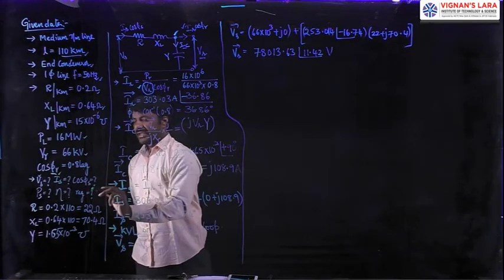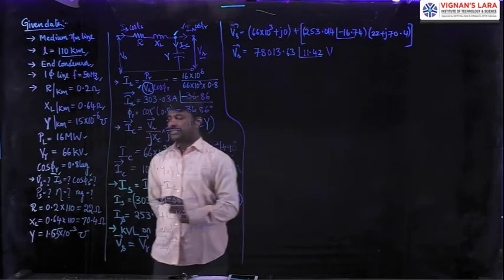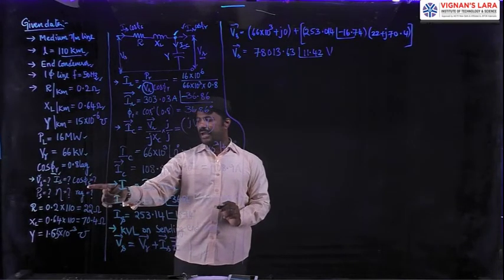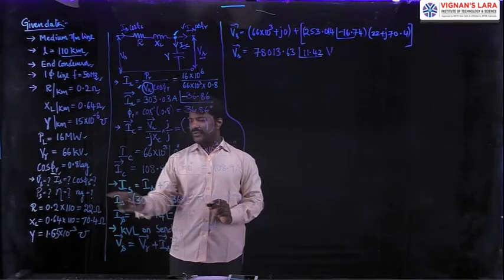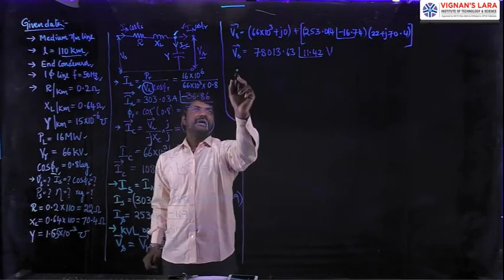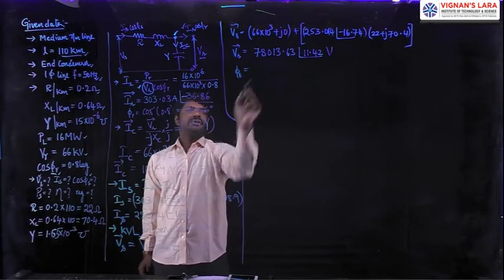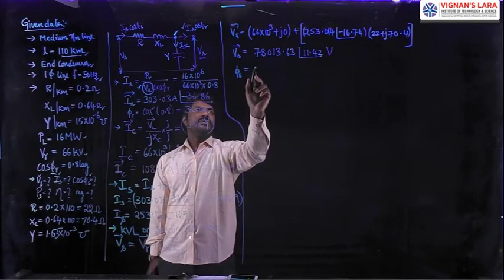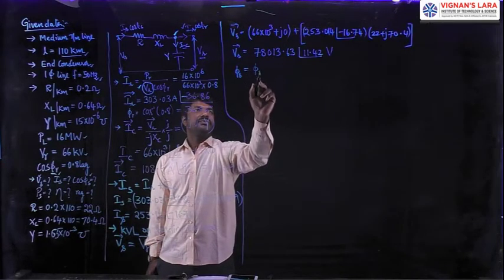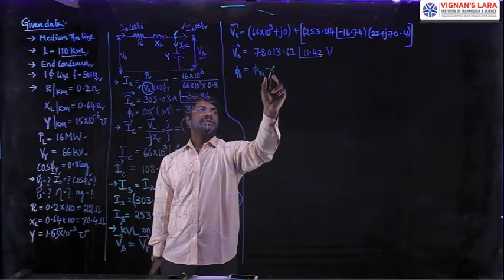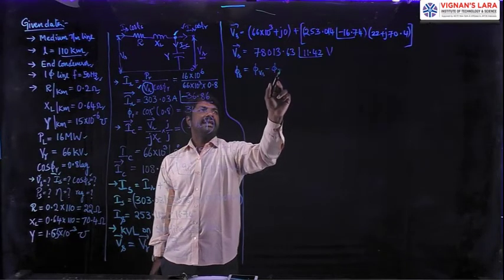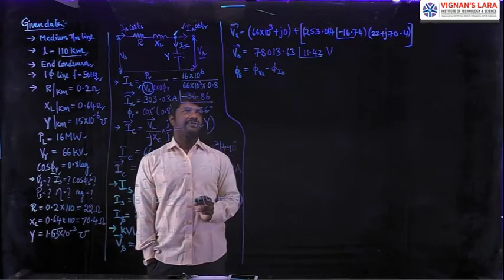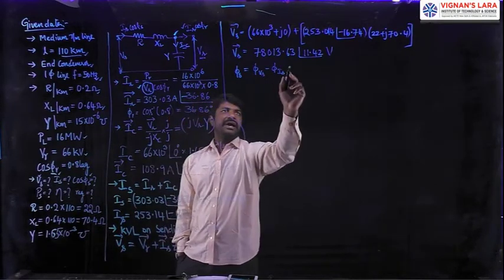The next step is cos phi s. How to get this cos phi s? First we have to get the phase angle called phi s. Phi s is the phase angle on the sending end side, which is the phase angle of the voltage Vs minus the phase angle of the current Is. Let me substitute the values.